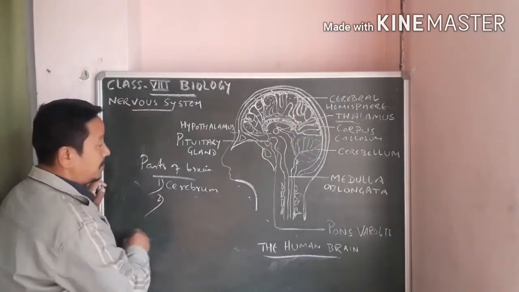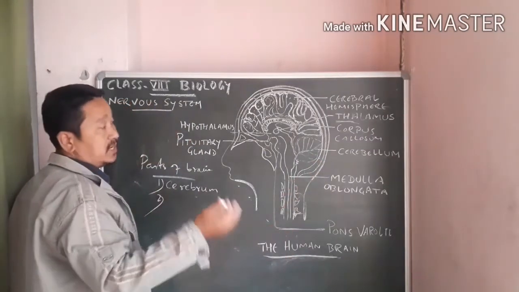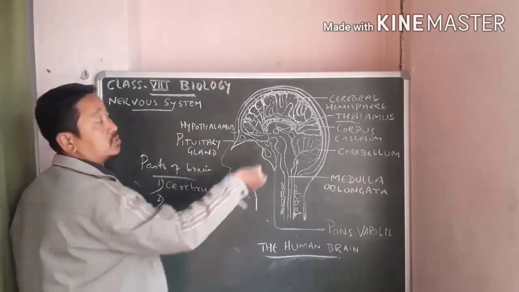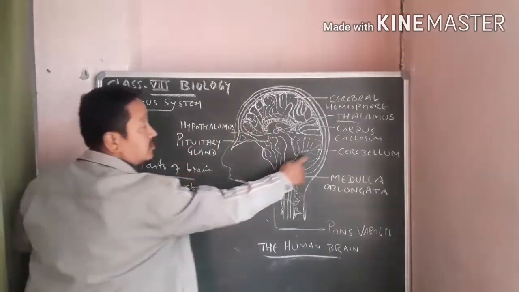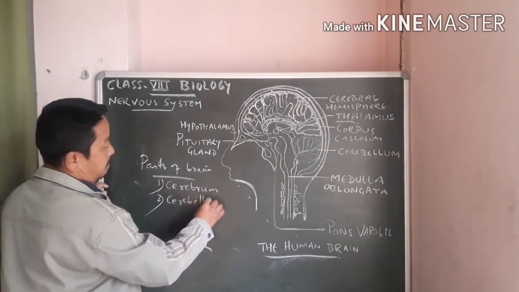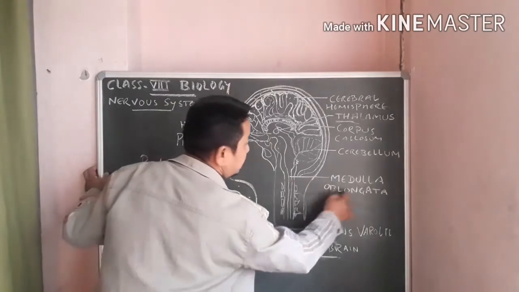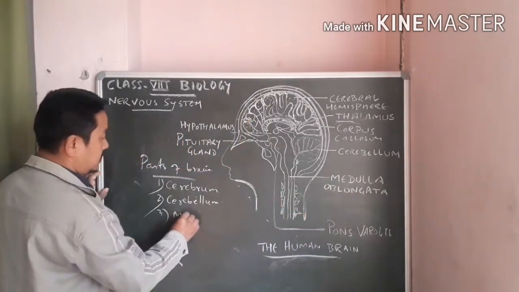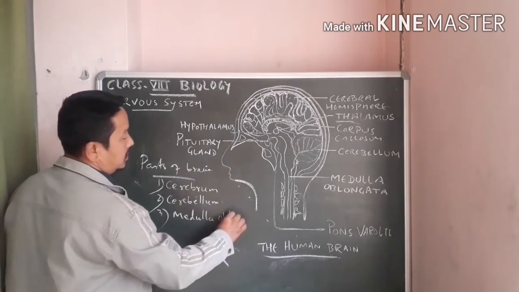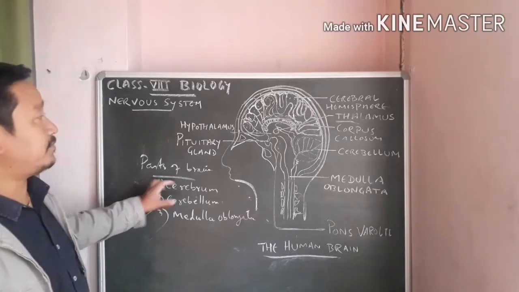Then second one is your cerebellum, this leafy structure, which you can see there in the book also. It may not be 100% the same as given there in the book, but in some other books you find the brain like this. Second one is your cerebellum. And third one is this one, medulla oblongata. So these are the 3 main parts of the brain.